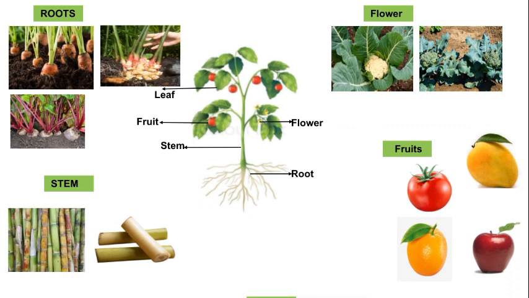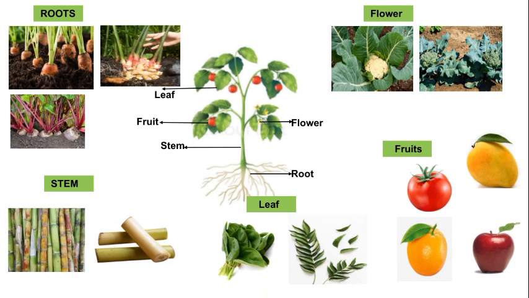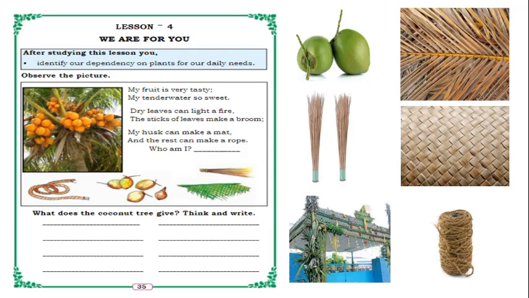Next, fruit. Fruits we usually like and eat, isn't it? Many types of fruits are there, for example tomato, mango, apple, orange, etc. So the next part, leaf. How do we use the leaf? Spinach, we use it in our kitchen as a vegetable in our food. Curry leaves, coriander, mint, etc. So these are all the parts of the plant we use in our daily life or in our food.